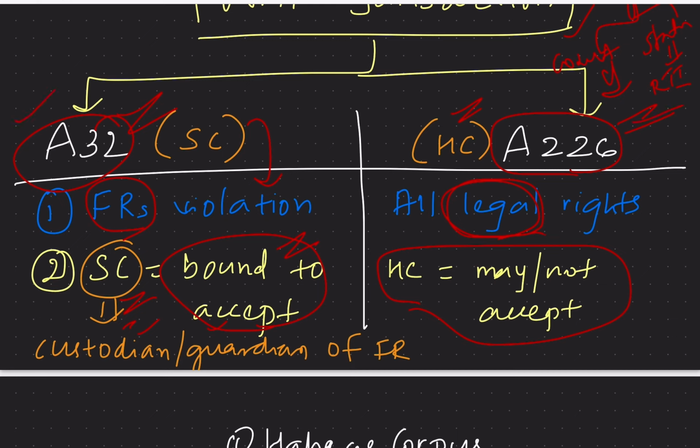To revise, the Supreme Court can issue writs only for the violation of fundamental rights, and the Supreme Court is bound to accept the case because it is the custodian or the guardian of fundamental rights, whereas High Courts can issue writs for the violation of all legal rights, and the High Court may or may not accept the case. So that is the difference between the writ jurisdiction of the Supreme Court and the High Court.